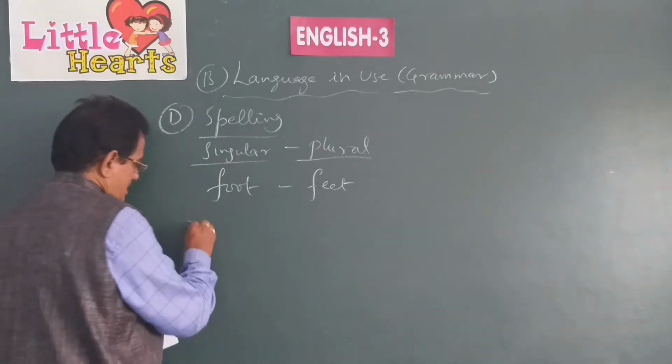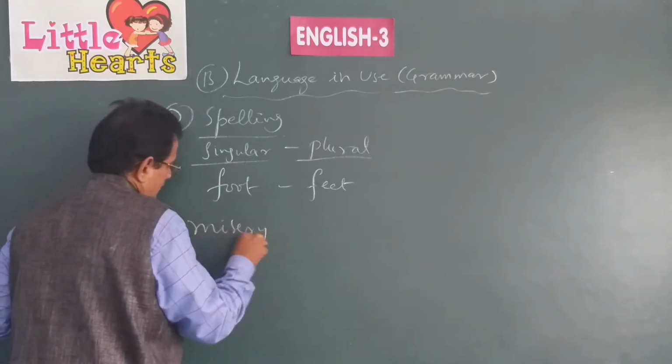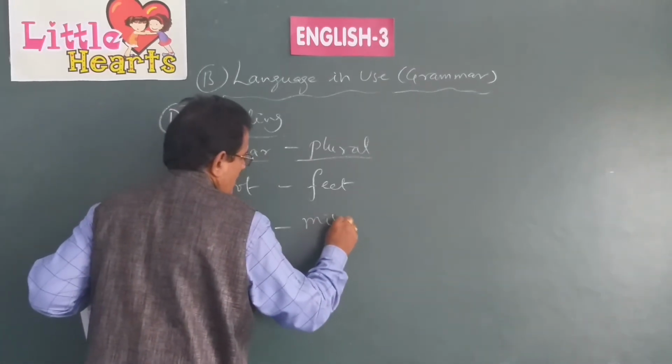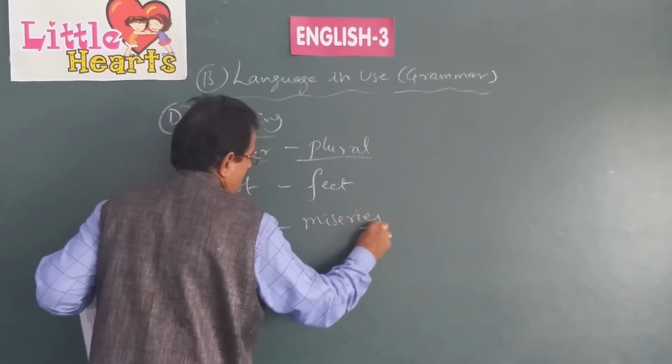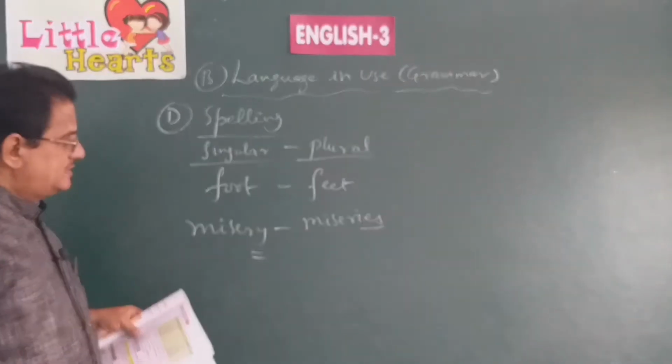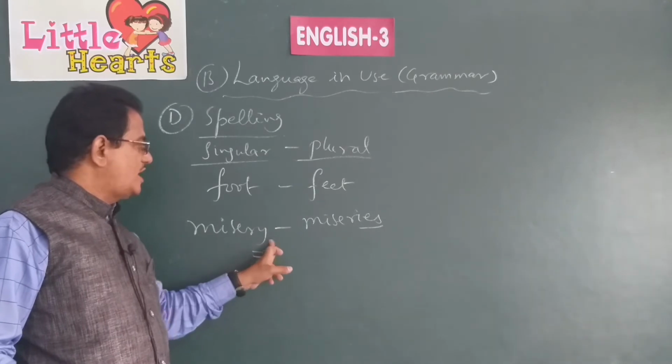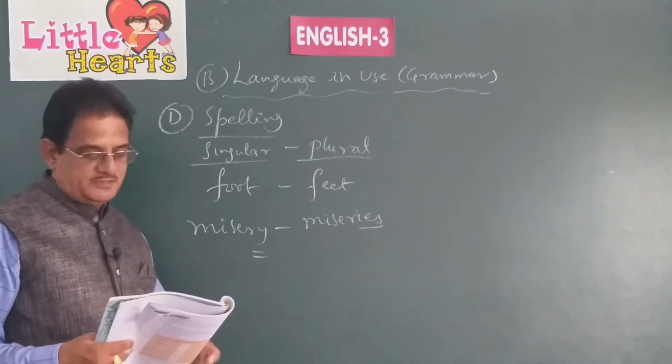Whereas misery, the word ends with Y. When you write the plural form, we have to remove that Y and write IES. Look at that, misery. When you write the plural, we remove Y and write IES in its place.